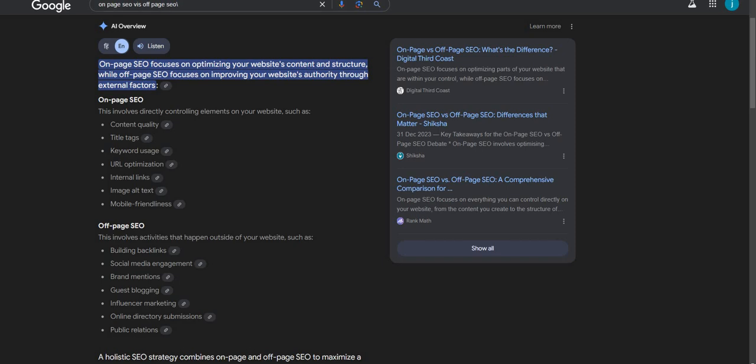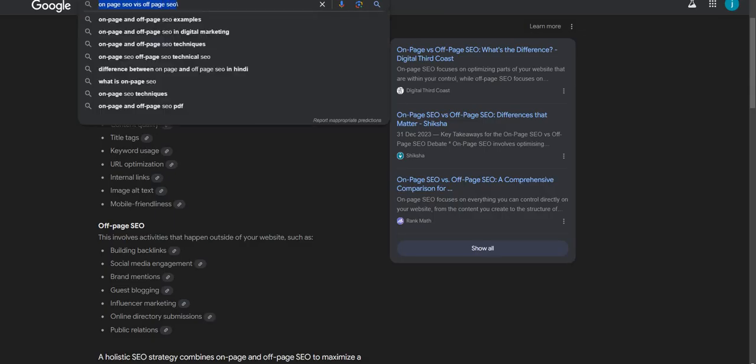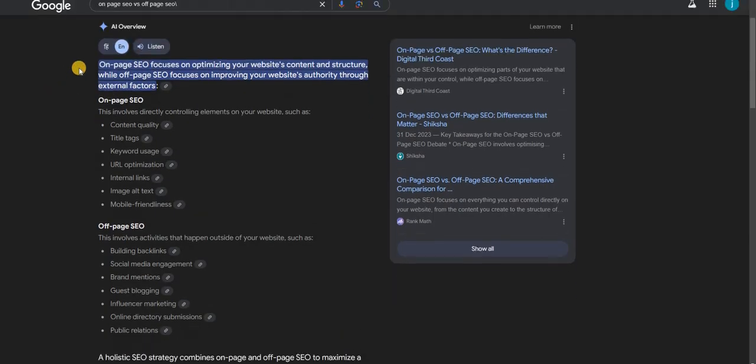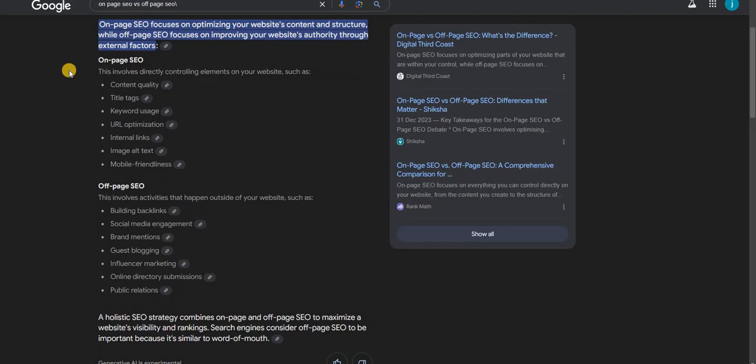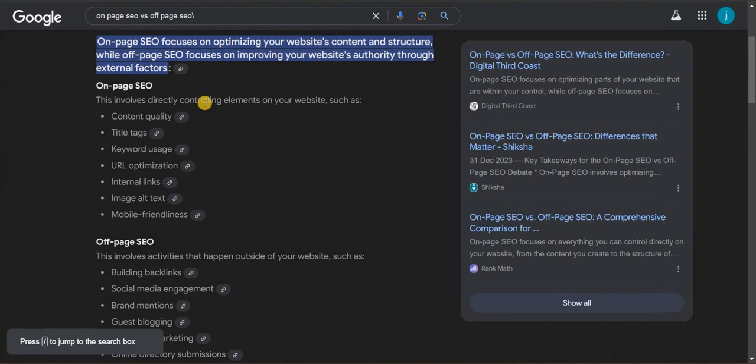In this video, we will discuss on-page SEO versus off-page SEO, and what the main differences between them are. On-page SEO focuses on optimizing your website content and structure, while off-page SEO focuses on improving your website authority through external factors.